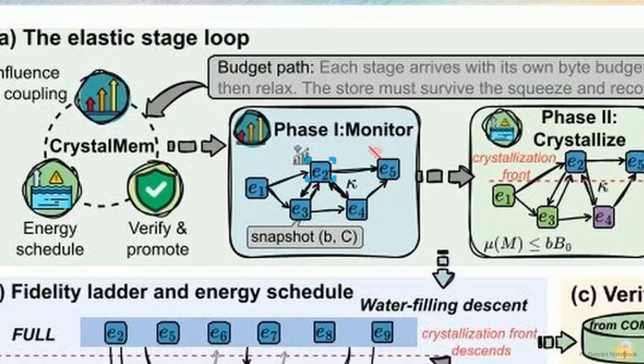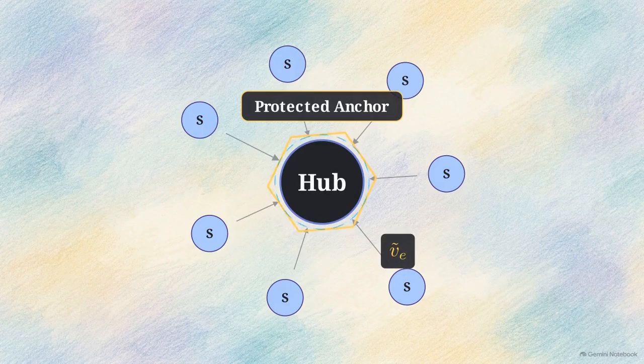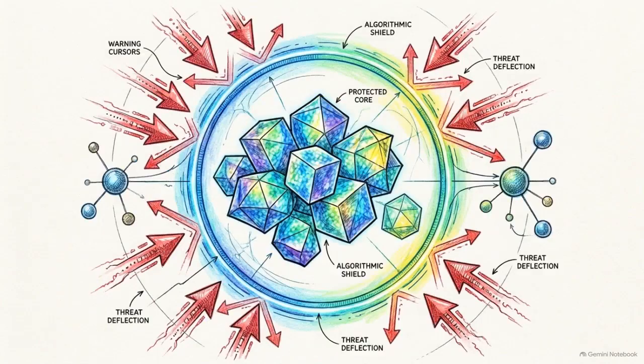But these memories do not exist in isolation. A complex workflow strategy often references multiple underlying facts. CrystalMem maps these connections through dependency coupling. Certain memories act as hubs, anchoring dozens of other entries. In this graph, influence flows across the citation edges, allowing the hub to absorb the value of the network it supports. Because they accumulate network value, foundational hubs sink to the bottom of the demotion list last. This mathematically protects the core competence of the agent.